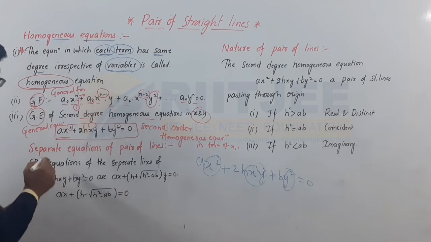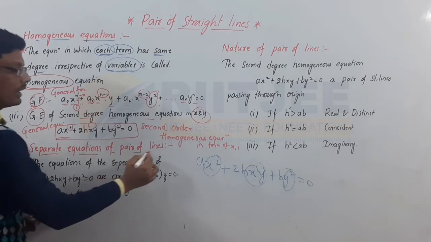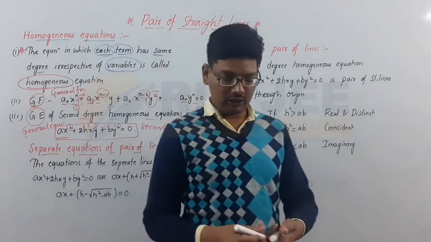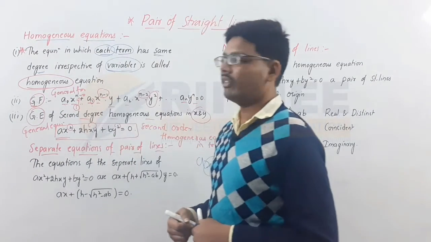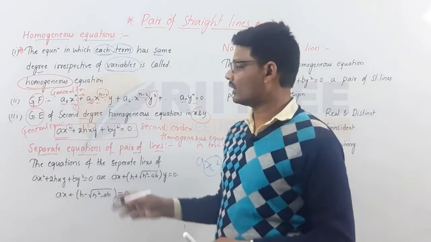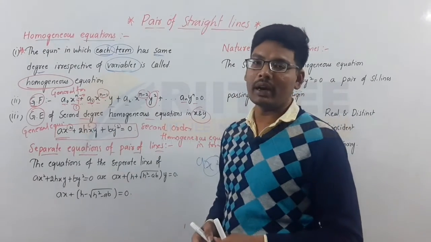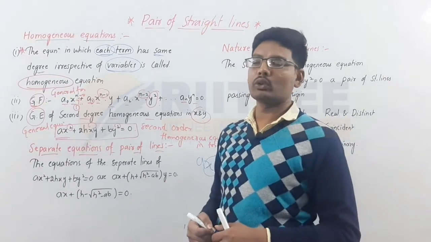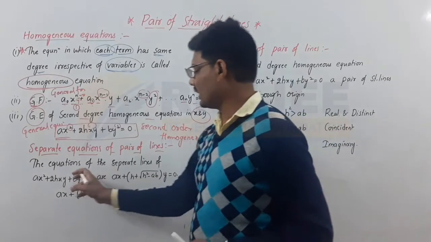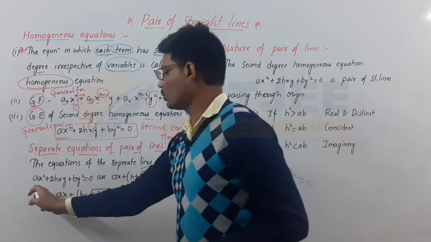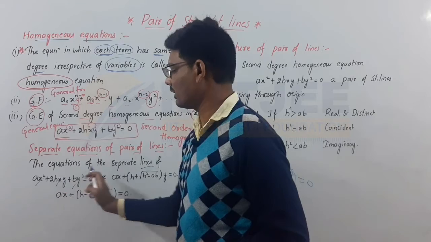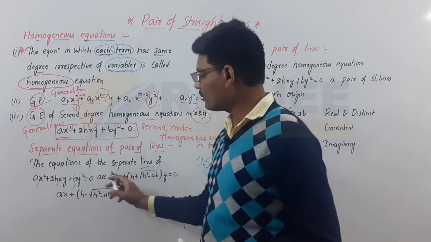And the separate equations of the pair of lines. Already we have discussed that a pair of straight lines, a homogeneous second order equation, is framed by the multiplication of two straight lines. Here the equation of the separate lines is ax square plus 2hxy plus by square is equal to 0.